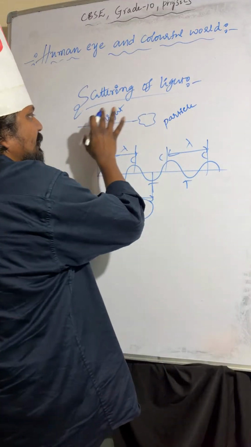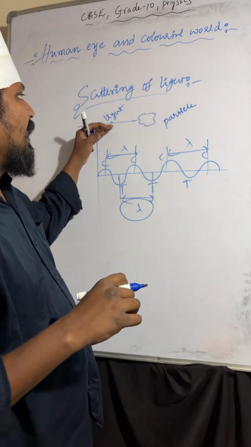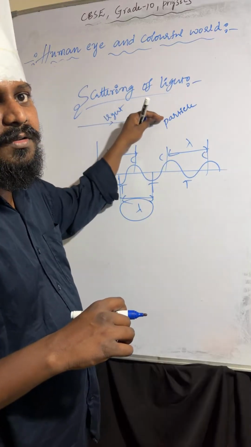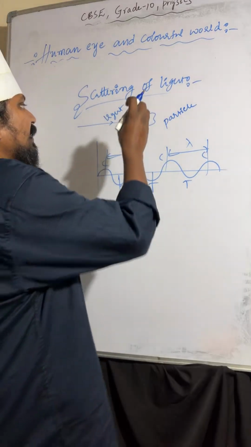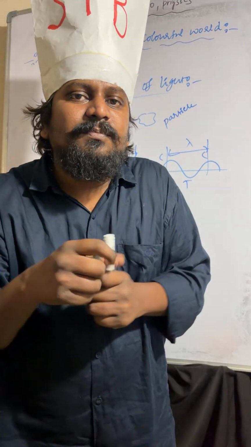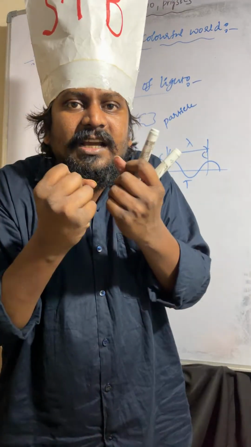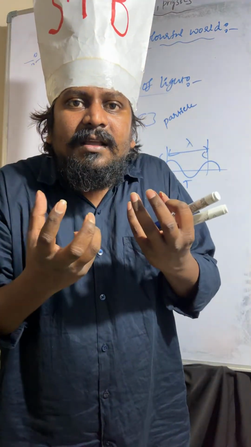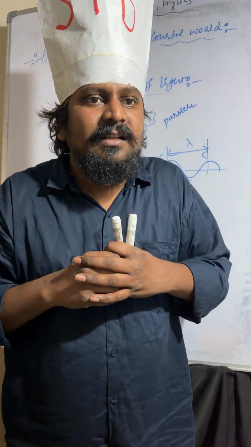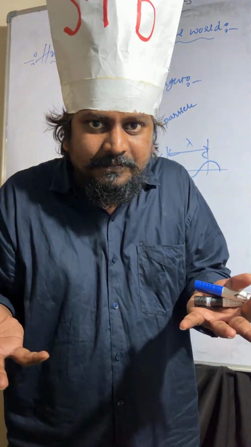Whenever the wavelength of the light incident on the particle is comparable to the particle size, the particle will absorb the light and re-emit it in all directions with a different intensity.